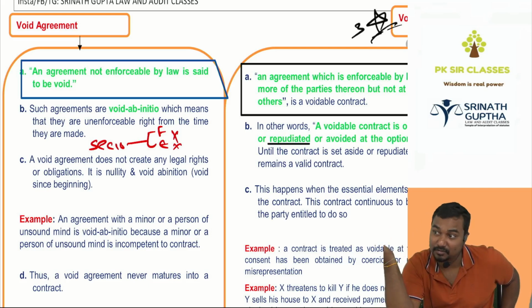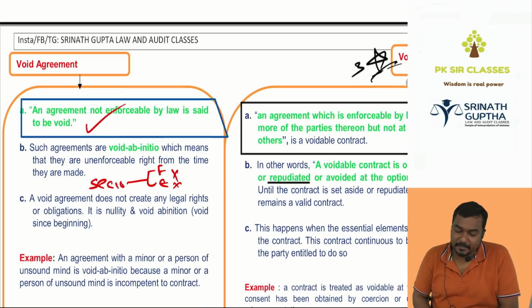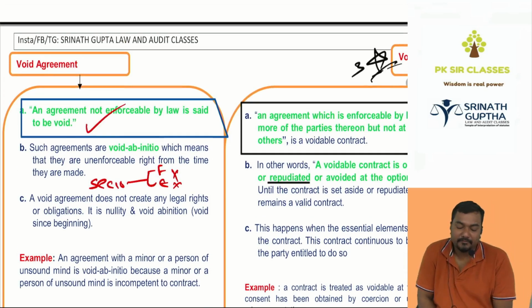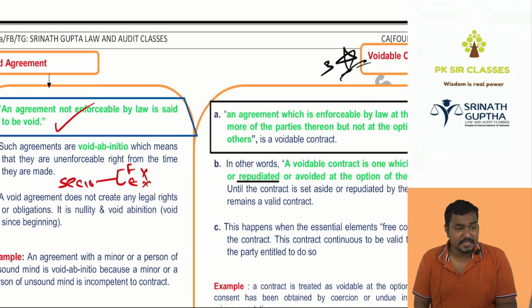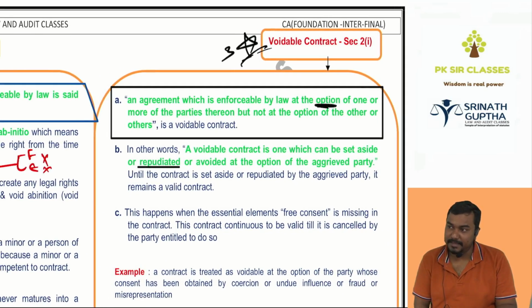In criminal cases nothing is illegal like this. So in the exam: an agreement not enforceable by law is said to be void. Simply, it is an agreement which will not satisfy section 10 from formation till execution.